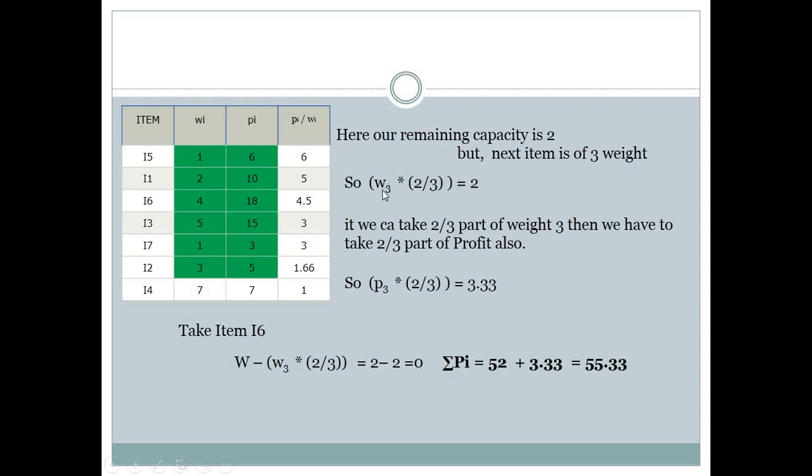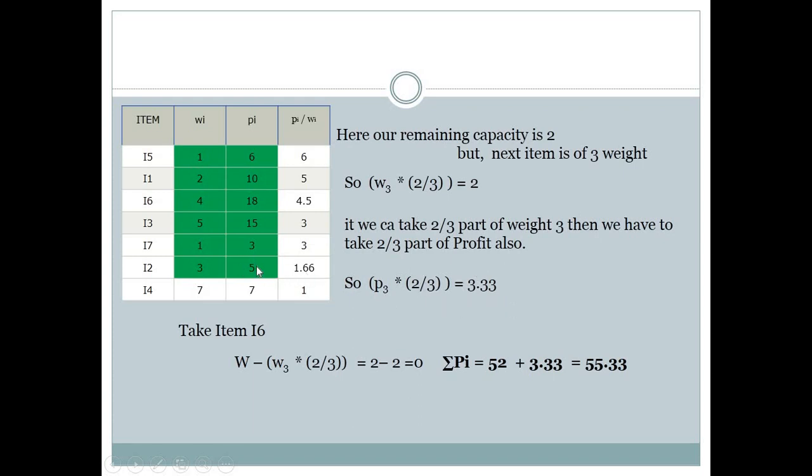So by W3 into 2 divided by 3, we take only the ratio of its profit as per the rule. Then we multiply its profit 5 by 2 divided by 3, so profit will become 3.33.